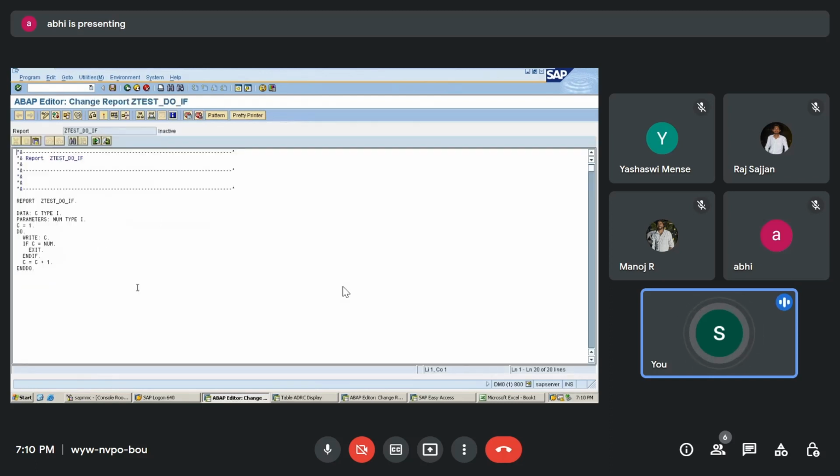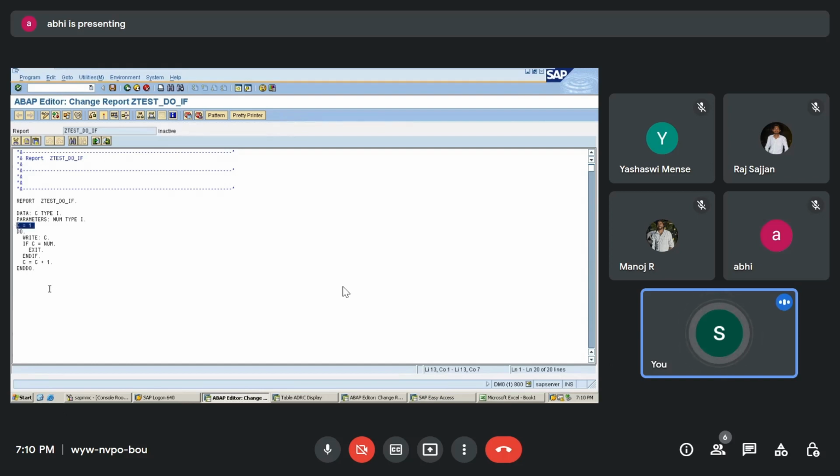So the next program, this is written over here, the same program. You can observe it: data type count we have taken of type integer, parameter I have taken num of type integer, then I have mentioned C, this is called initialization.